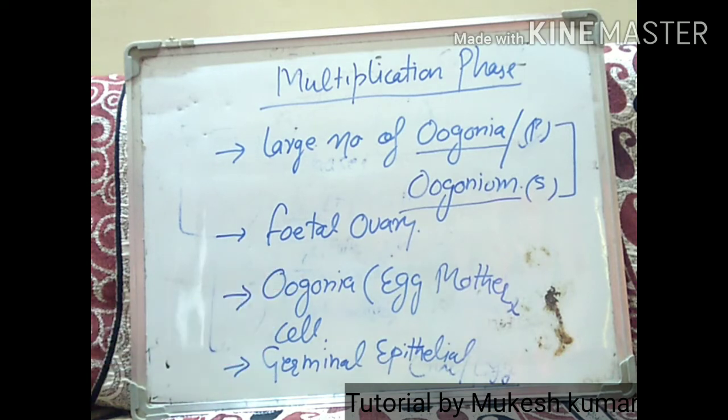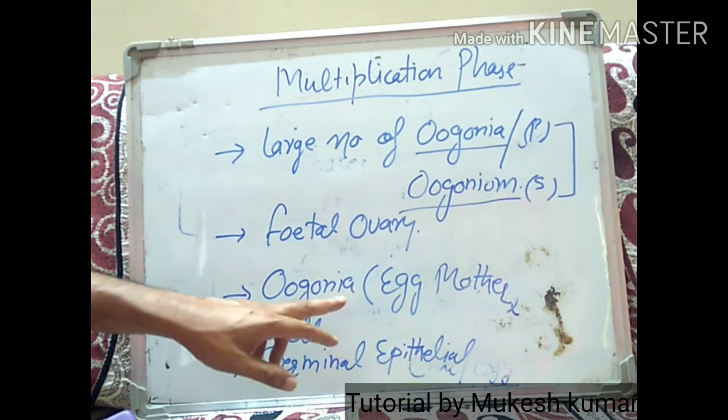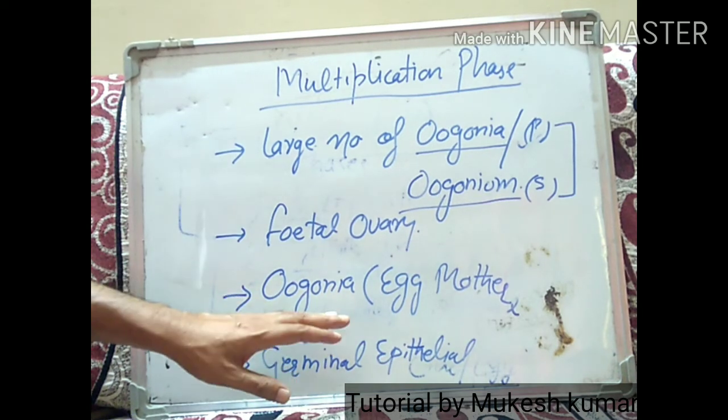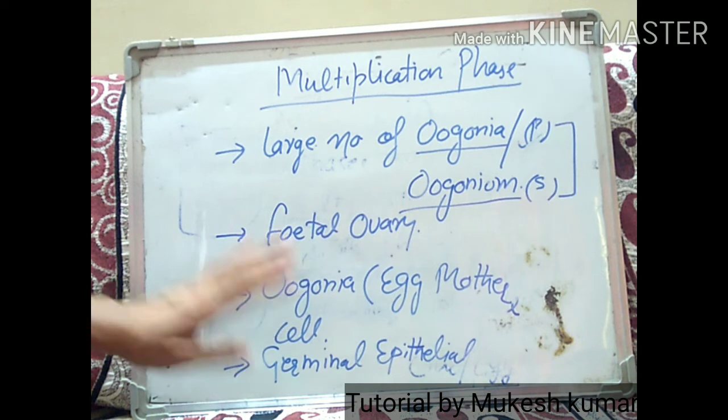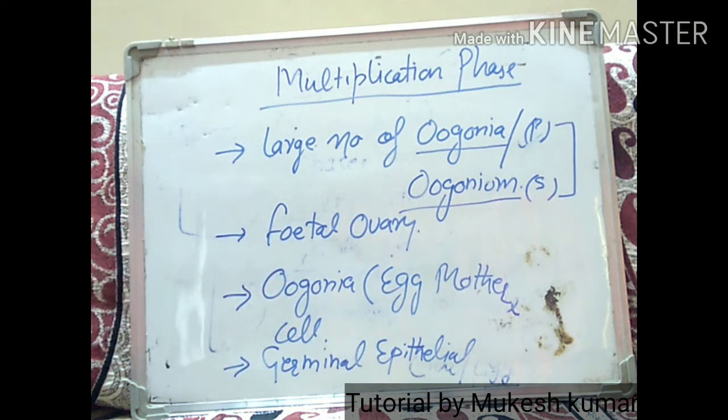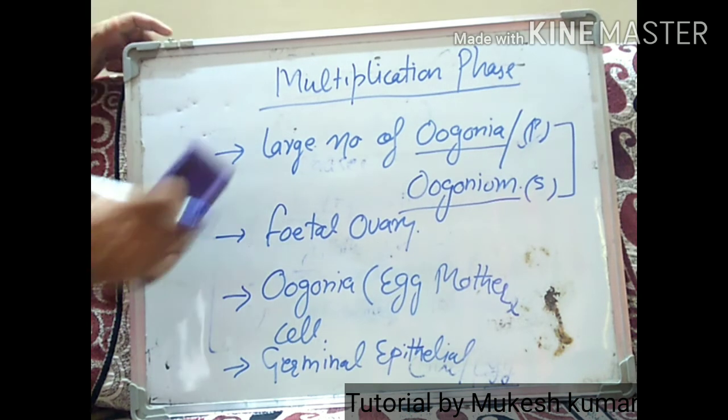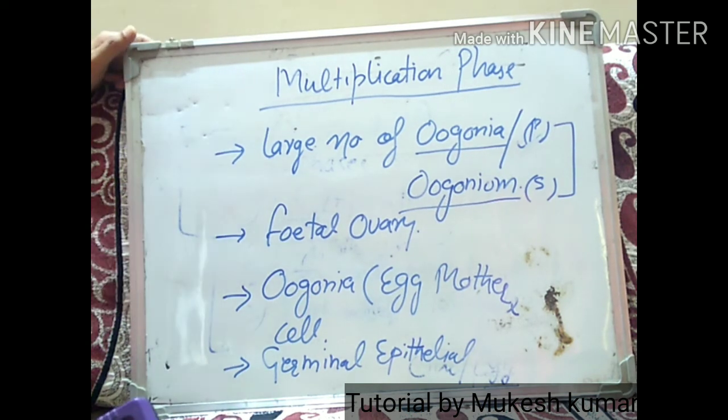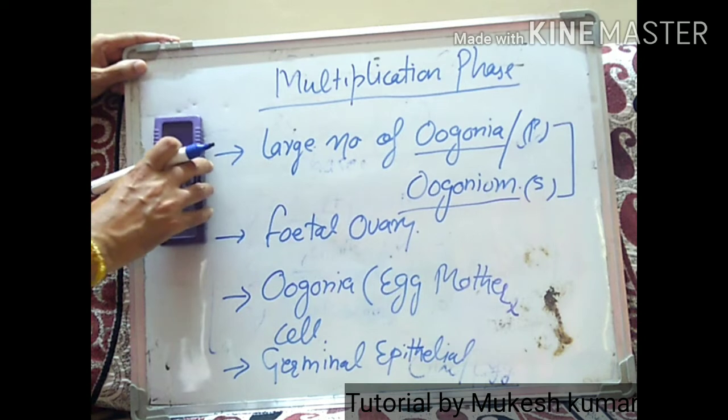After dividing, these oogonia produce the primary oocyte cells, which are produced as a result of the multiplication phase. So at the end of this division, the oogonia produce the primary oocyte cells in the embryonic stage. This is the first phase, known as the multiplication phase. Now let's talk about the second phase, that is the growth phase.